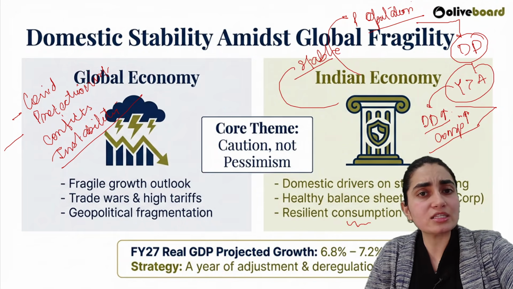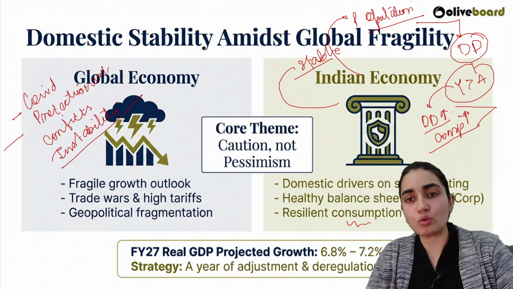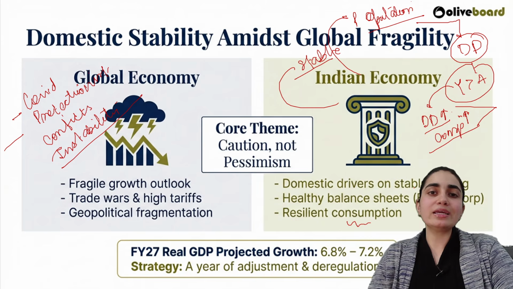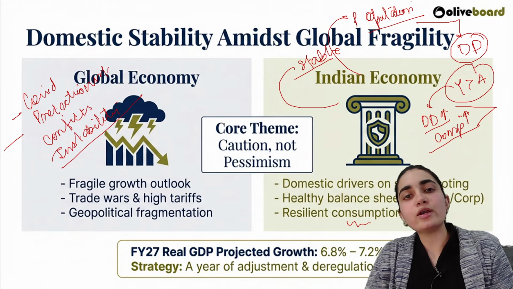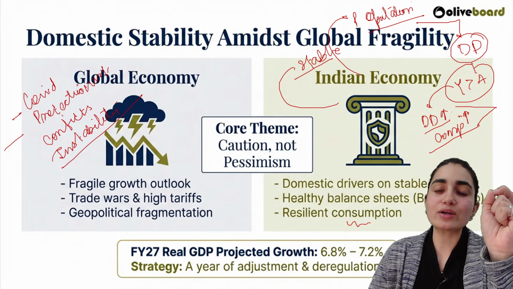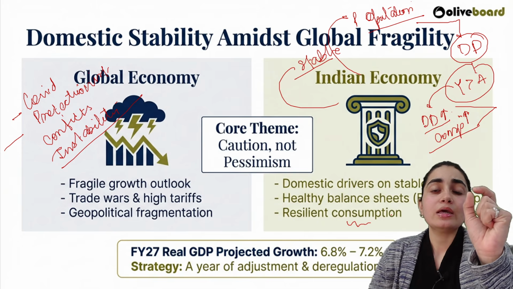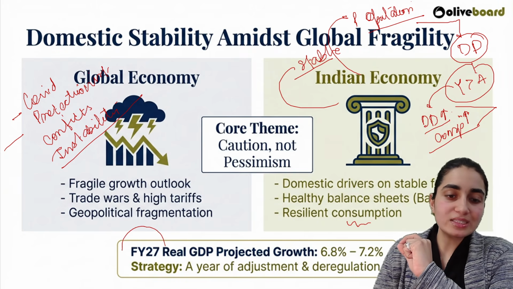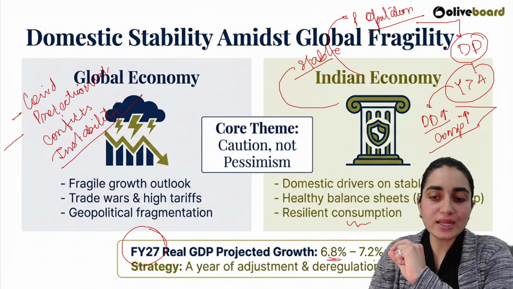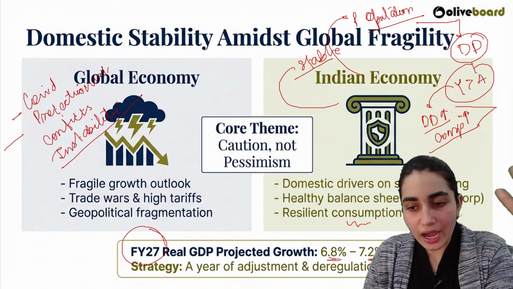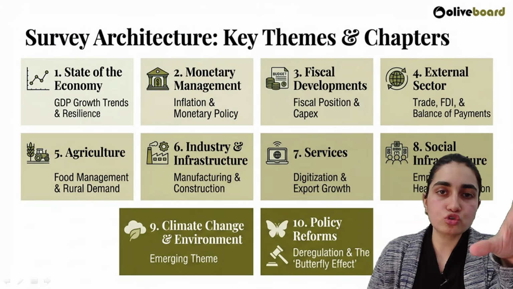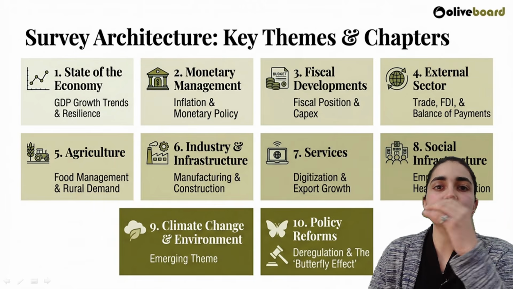What do you think? What is the reason behind it? That is India's population only. India's population is actually active in nature. India's population is actually supporting domestic demand also. That is the certain reason behind it. You can clearly see what we are projecting. India's growth in 2027 is going to be between 6.8 to 7.2 percent, which is way higher than a lot of projections by various institutions here.